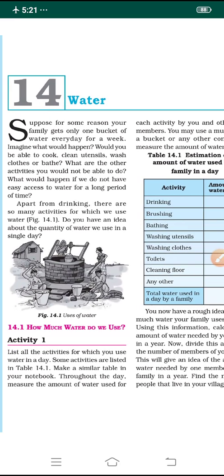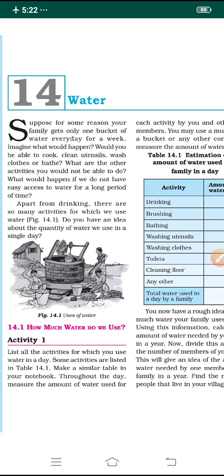Suppose, for any reason, your family gets only one bucket of water every day for a week. Imagine what would happen to us. Within a bucket of water, we need to manage all the work, all the functions. Would we be able to cook the food, clean utensils, wash our clothes, and take a bath? What other activities would we do, and what activities would we not be able to do?